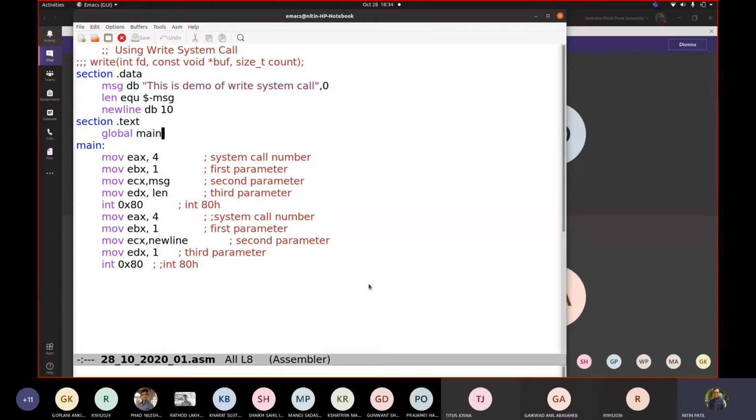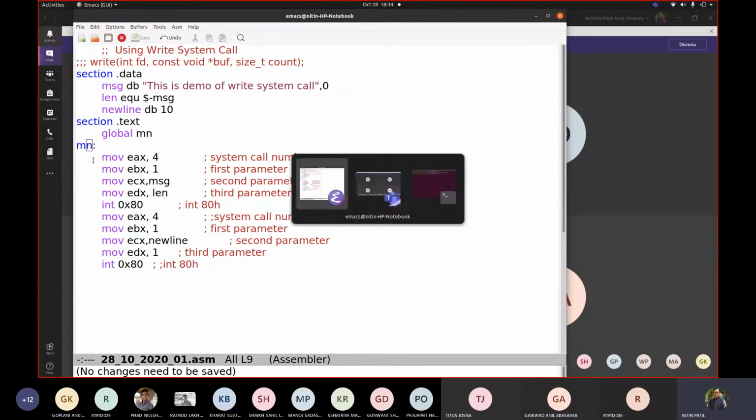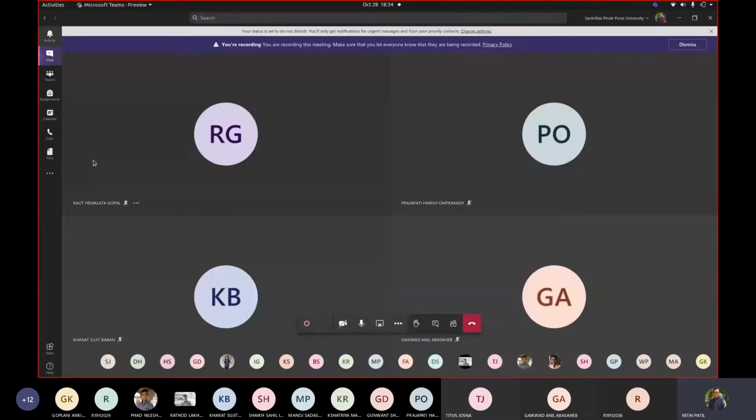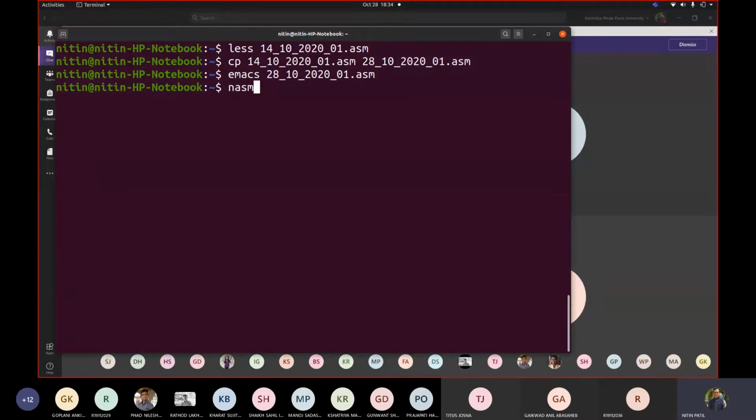Suppose you might be wondering why we always write main. What if I write mn? Let me save this code. What change did I make? I replaced main by mn. Let us go out by saving the code, and let us assemble this code with nasm -f elf32 28 10 dot asm. Fine. Now you will see that